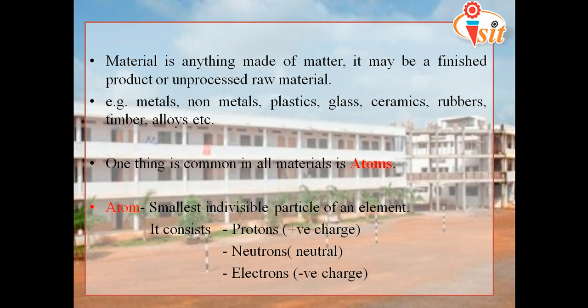In the nucleus, it has protons and neutrons. In the outer cells, it has the electrons. In the nucleus, we have the proton with a positive charge, the neutron with no charge, and in the outer cells we have electrons. The cells are named K, L, M, N.